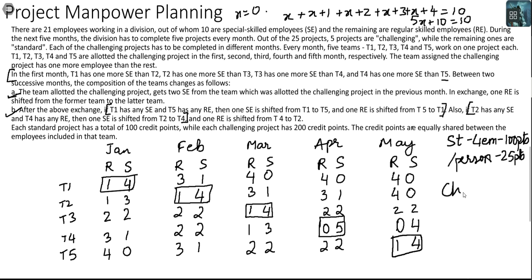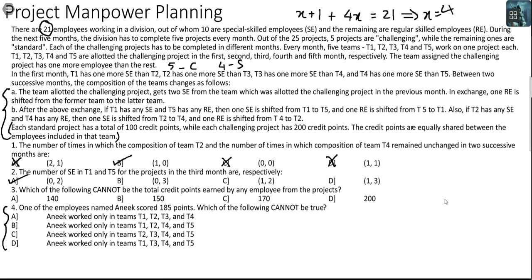And for a challenging project, you have 5 employees working and you have 200 points. So per person, you get 40 points. Okay. So now in the 5 months, with the challenging plus standard projects, you can only work on 5 in total. In 5 months, you will only work on 5 projects.